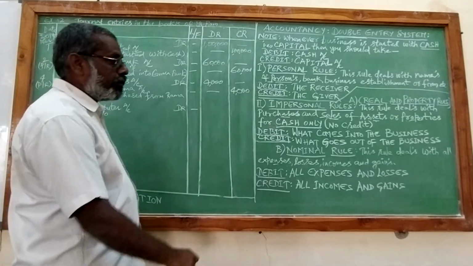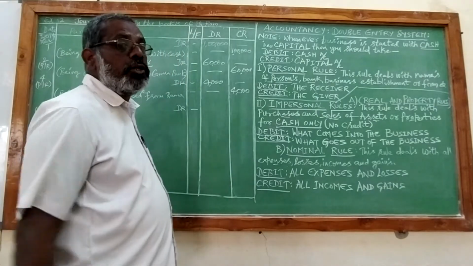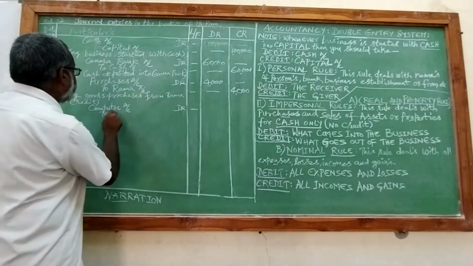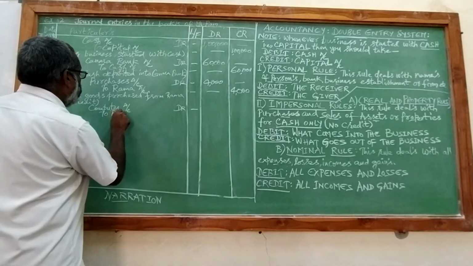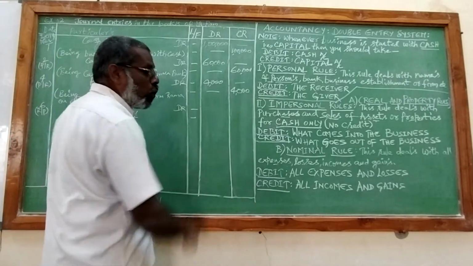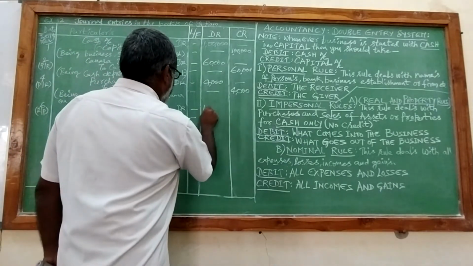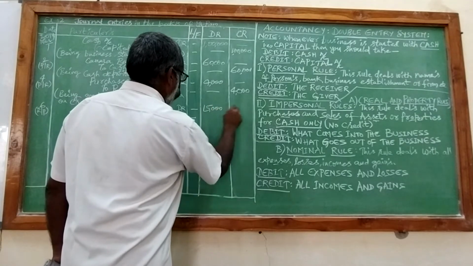And what is going out of the business? He has mentioned paid by check. That means you should take bank in the credit column, because checks or daily payments will be encashed only in the banks. It is 15,000.